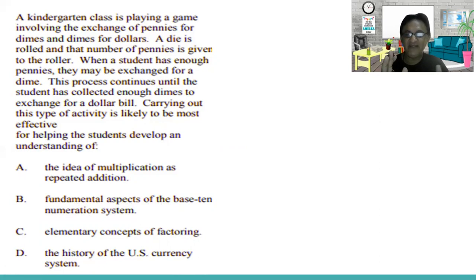You have to be very careful about what level kindergarten is at. Initially they have to learn the number system. If they don't know what these numbers are and they move towards addition, subtraction, multiplication and division, that doesn't make sense. So this is B, fundamental aspects of the base 10 numeration system.